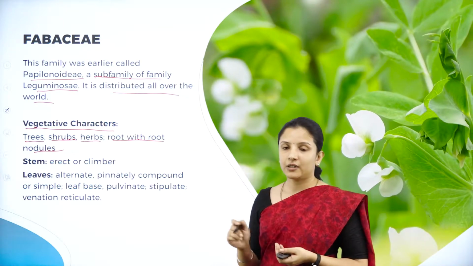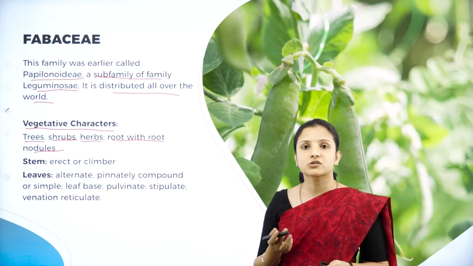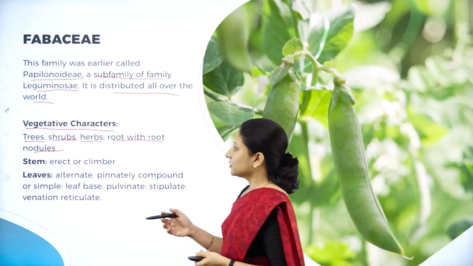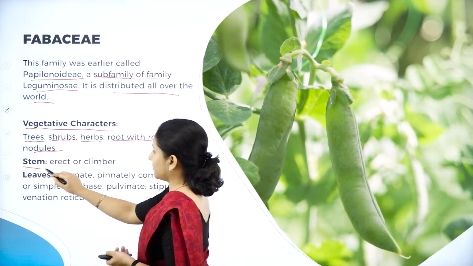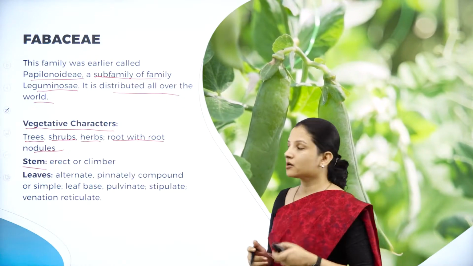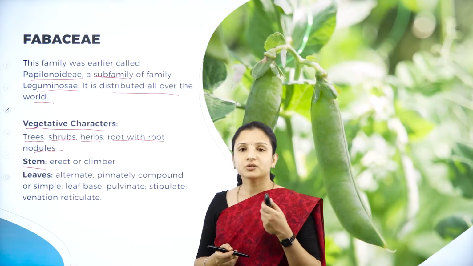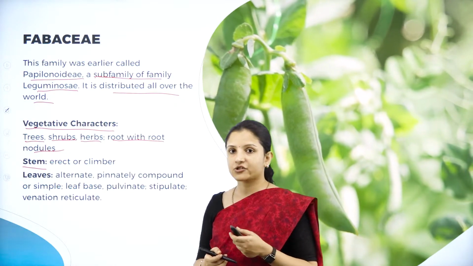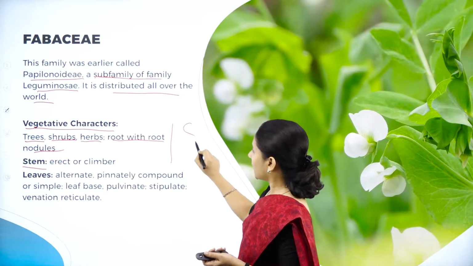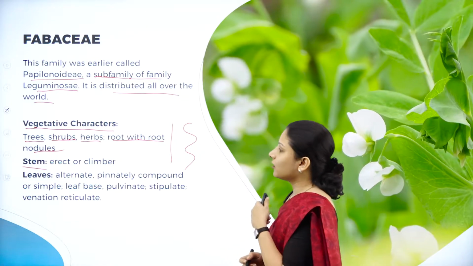In all the other plants, it cannot be seen. This kind of modification in the root or structure in the root or the nodule formation in the root cannot be seen. So next, moving on to the stem. So the stem is either erect, that is it is straight, or it is a climber. So the best example is pea. So peas, they are climbers actually. So the stem either it can be erect, straight, or they can be like climbers. So that is one characteristic feature of the stem.